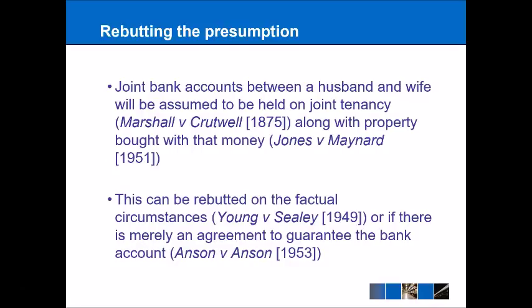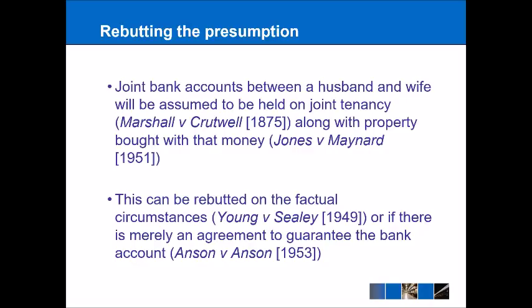So the reason that these are presumed resulting trusts means that there is a presumption that the court makes, but as with any legal case, that presumption can be rebutted. So we talked a little bit earlier about joint bank accounts between a husband and wife, but it's probably not difficult to imagine the type of situation where the husband goes a bit mad and buys a Ferrari, or the couple are about to get a divorce, and so one of the husband or the wife decides to empty out the bank account before doing so.